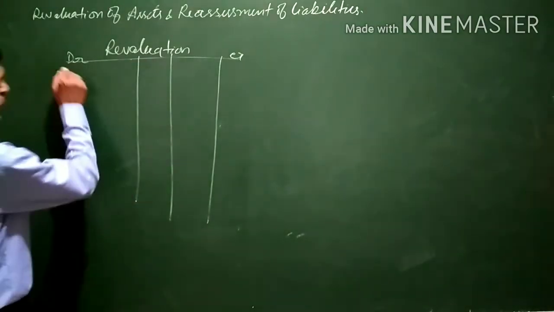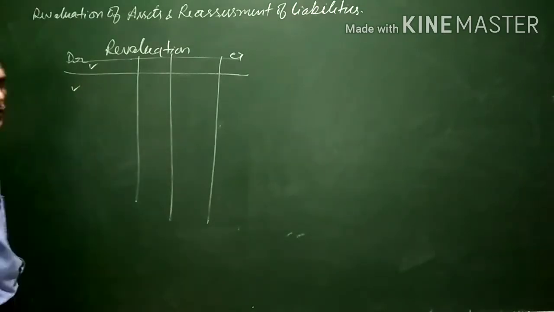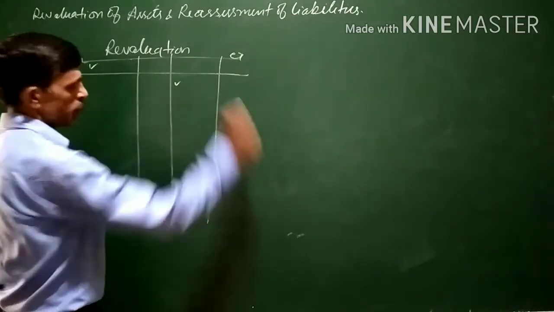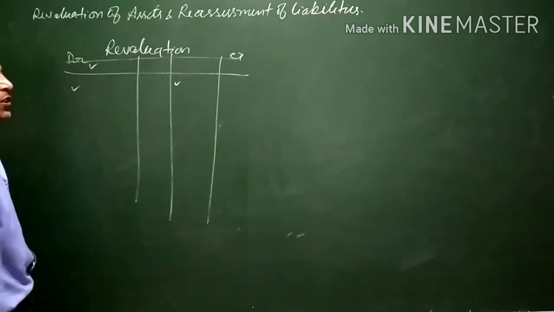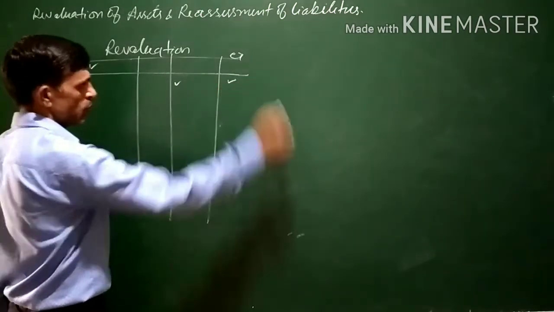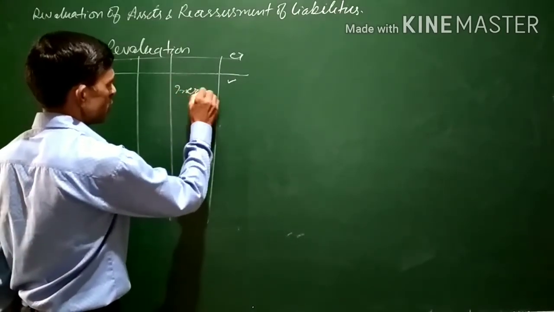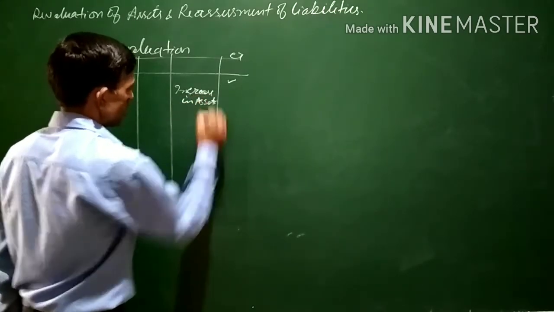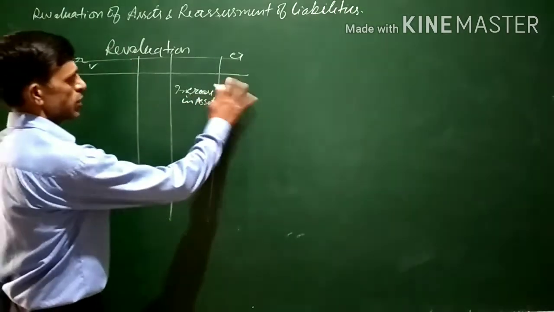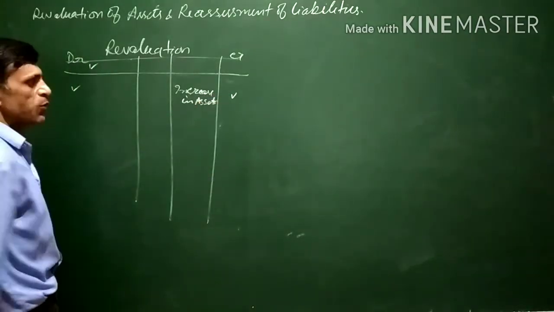Expenses or losses are written on the debit side, and income and gains are written on the credit side. Increase in assets is a gain to the firm, so it will be written on the credit side of the revaluation account.